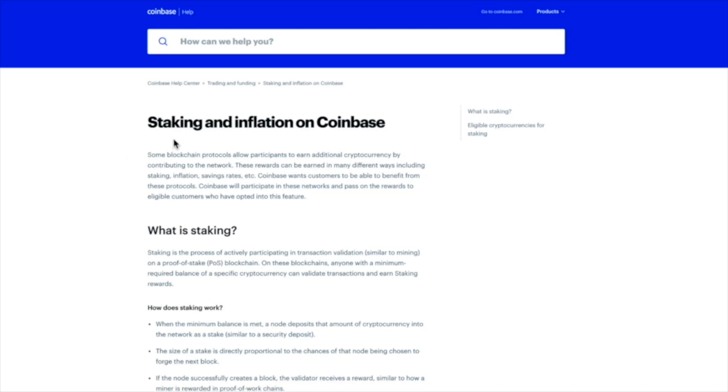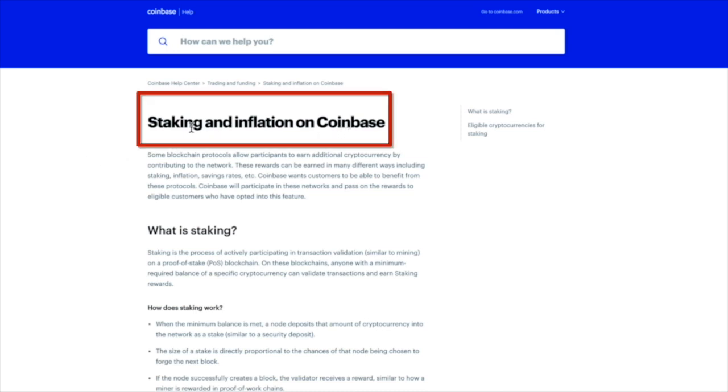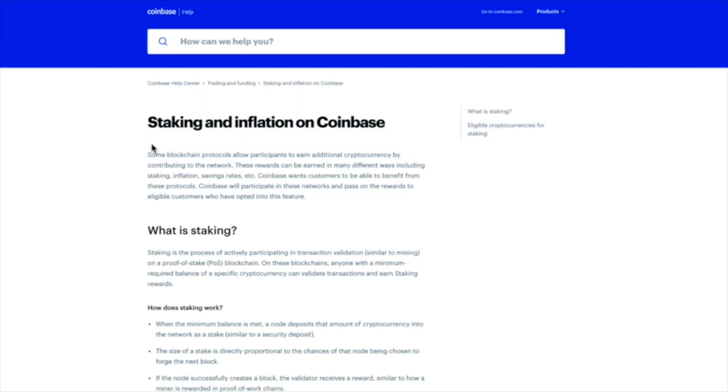But as defined by Coinbase, staking and inflation on Coinbase. What is staking? Staking is the process of actively participating in transaction validation similar to mining on a proof of stake, POS, blockchain. The best way that I can explain it personally without going into a big detail here with Coinbase, which I will outline a little bit more clarity here, but think of it kind of like interest, right?